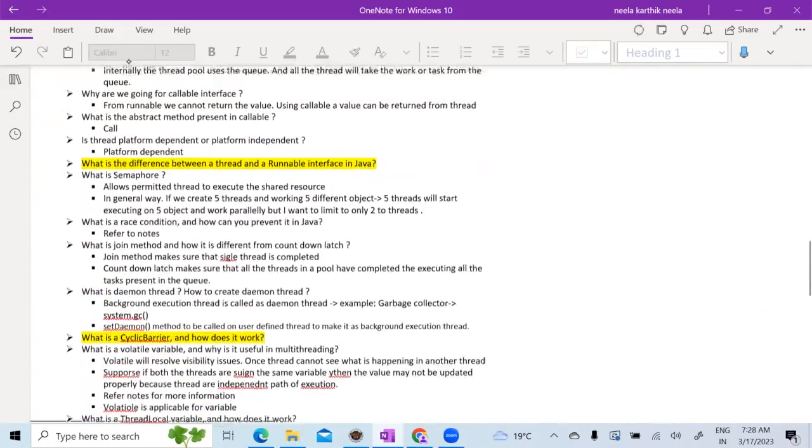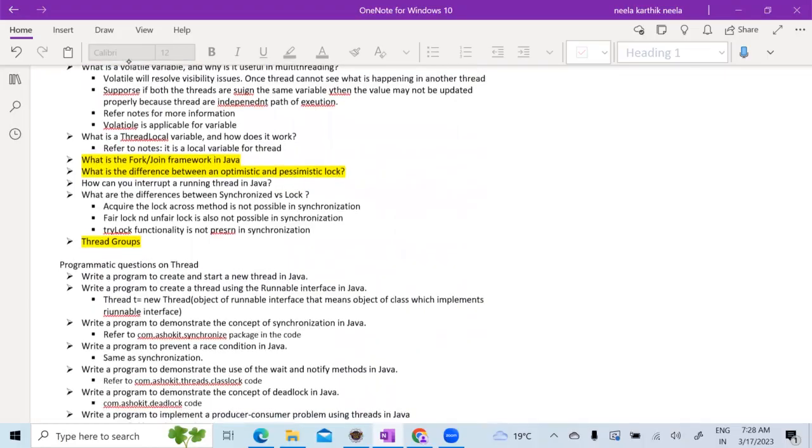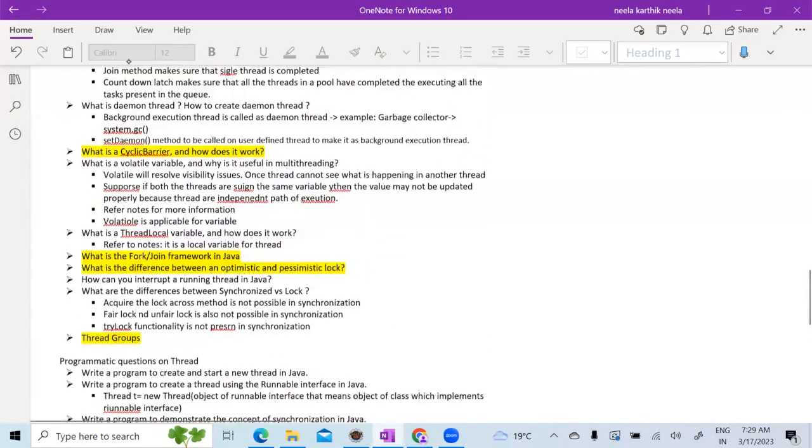Karthik, where exactly can we use that yield method? Is there any scenario where we have to use that? In my experience, I haven't used it. Most probably you will be using countdown latch, thread pool, the creation of different numbers of threads. Those are the things that you can see. Most frequently used are the executor framework, then the countdown latch and the lock mechanism. Synchronized also you can use, but lock mechanism is the preferable one.